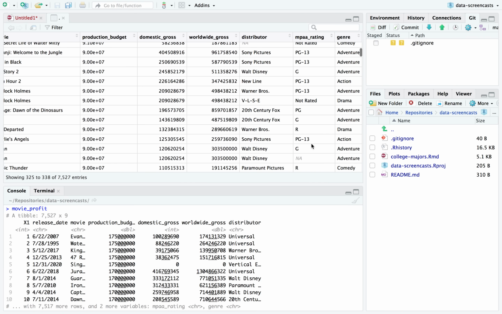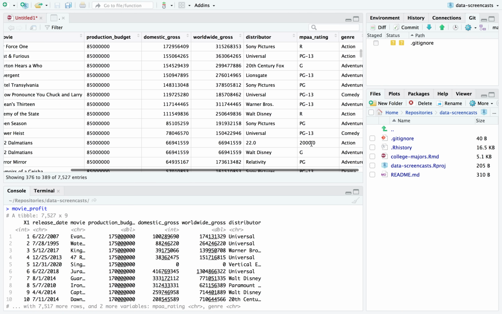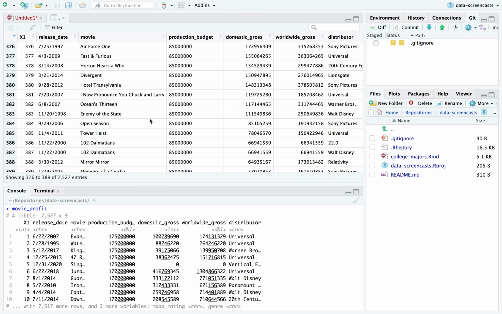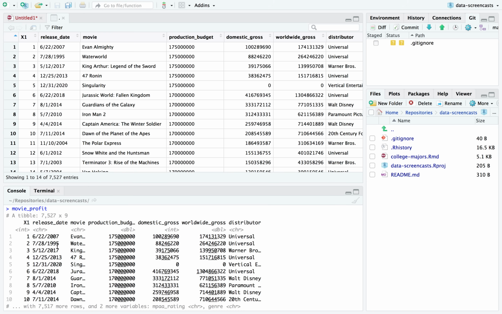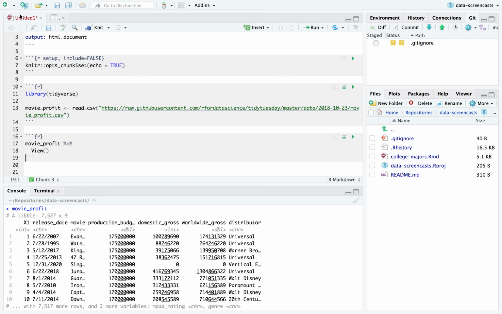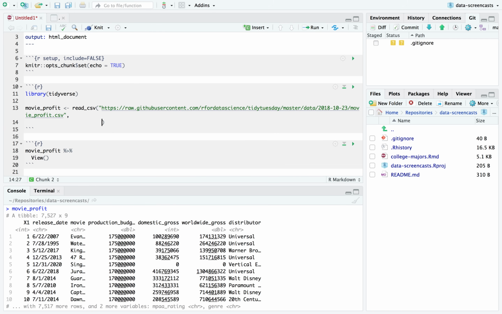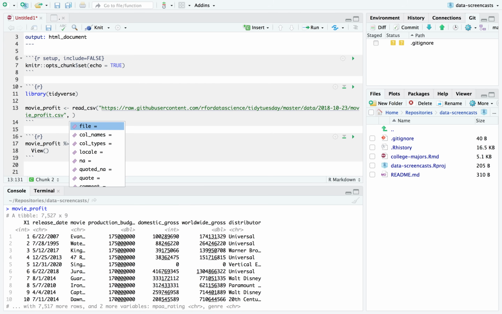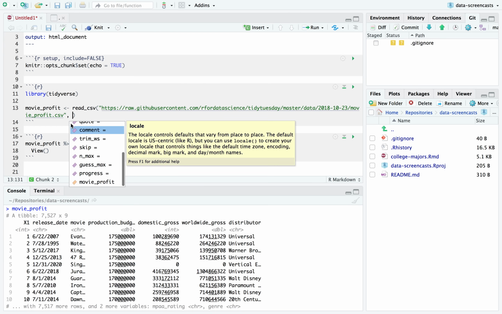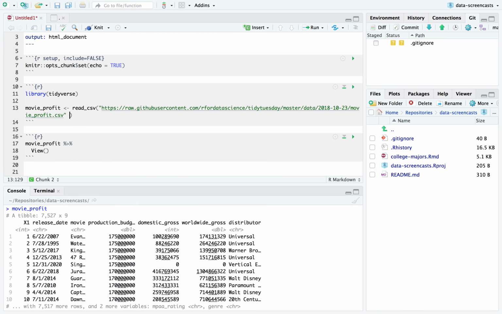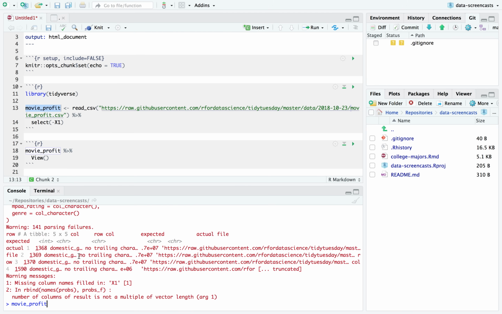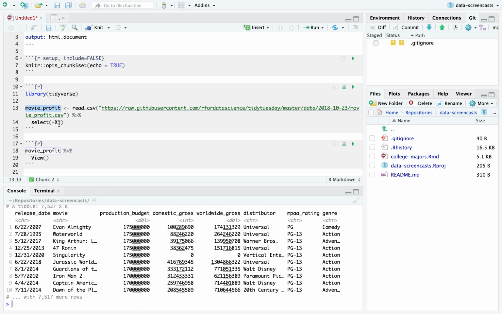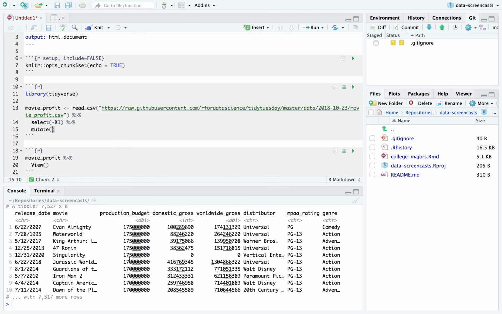Rating, I know we're going to have to control for that. R-rated movies tend to make less money. Genre, title. All right, looks like that first one is a row name. When I parse this, I'm probably going to say row names. What do I say? I say row_names equals TRUE. That's not even a thing we do here. It doesn't read_csv. I'm just going to select out, forget out X1, not an important column. That's good. I'm also going to parse the release date as part of this cleaning process.